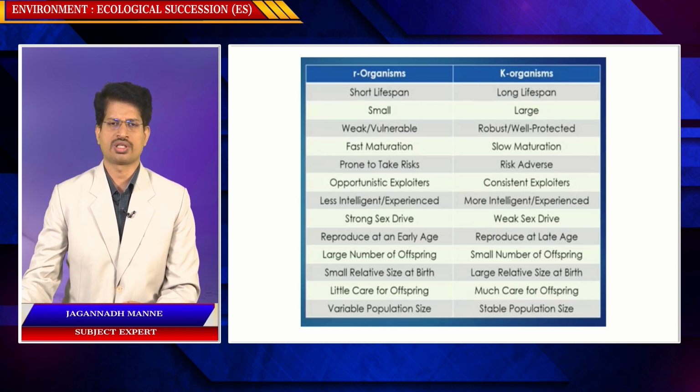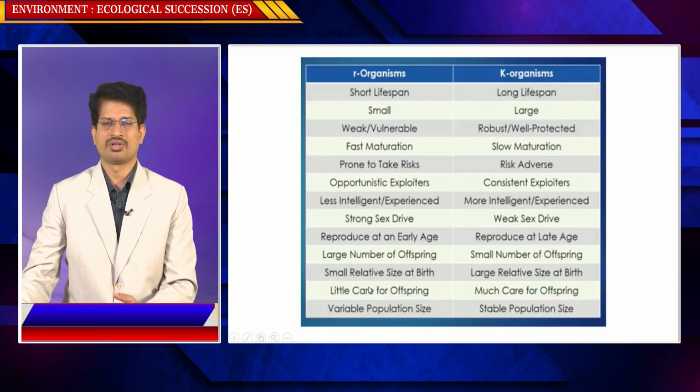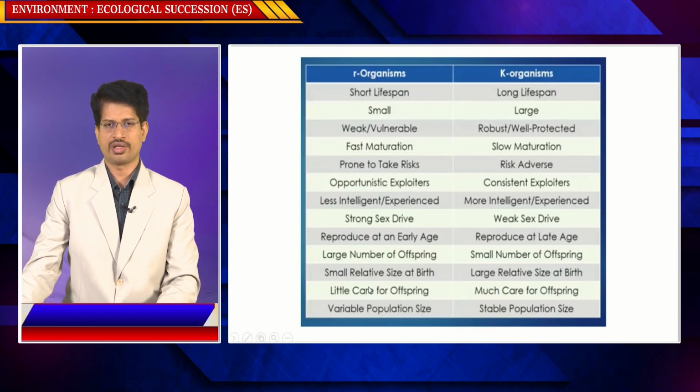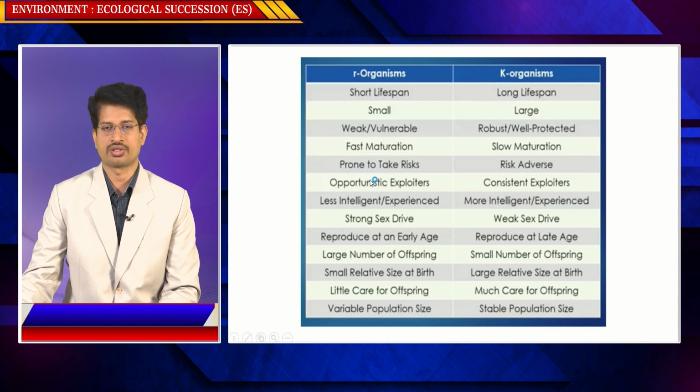Some have strong sex drive, some weak, large number of offspring, small number of offspring. These are the fundamental differences between R selection organisms and K selection organisms. The parental care in K organisms is of longer duration, whereas in R selection, the care taken is less.